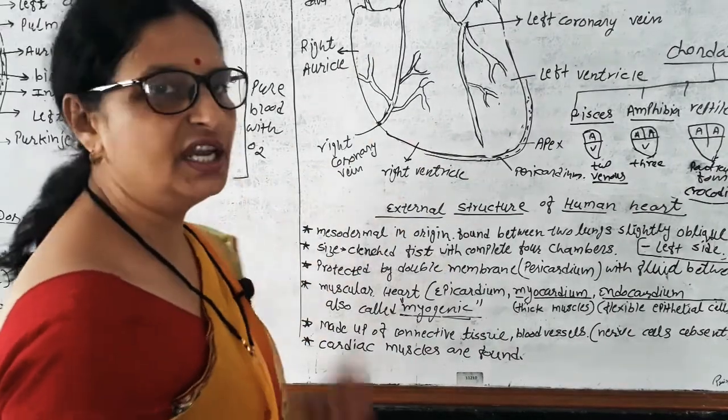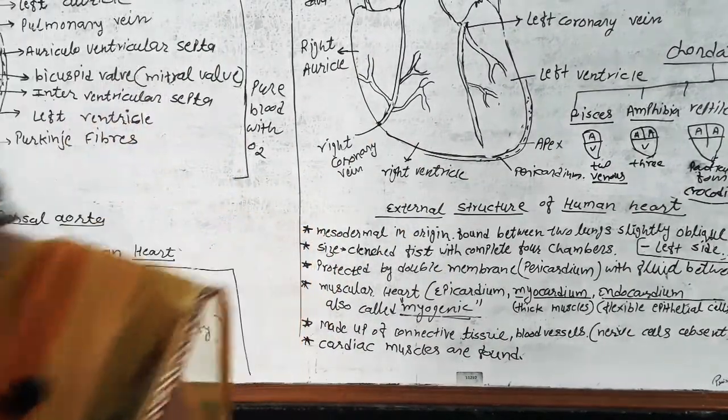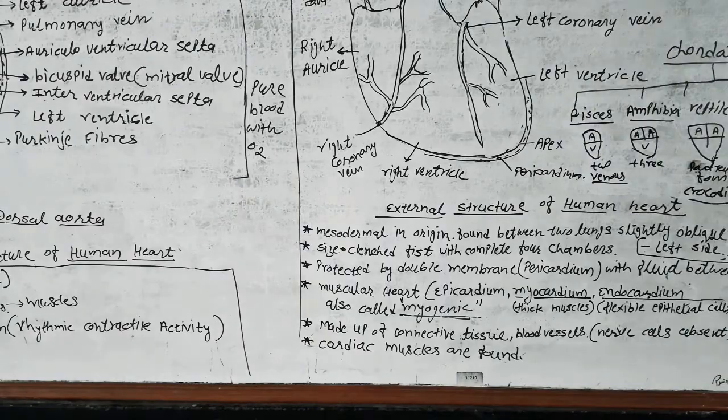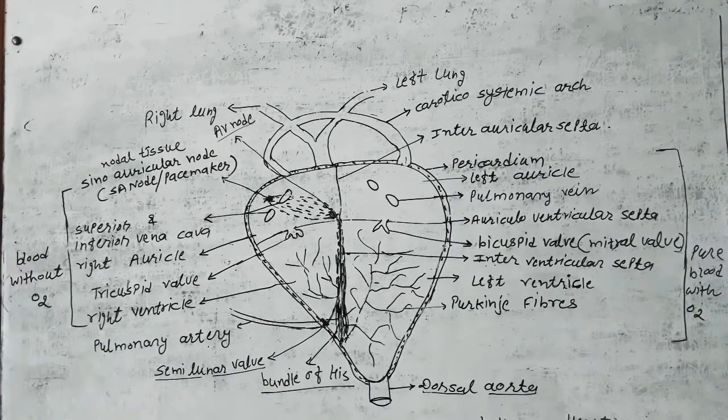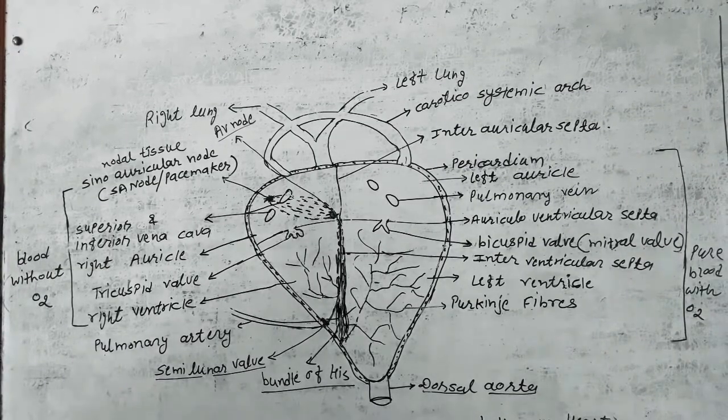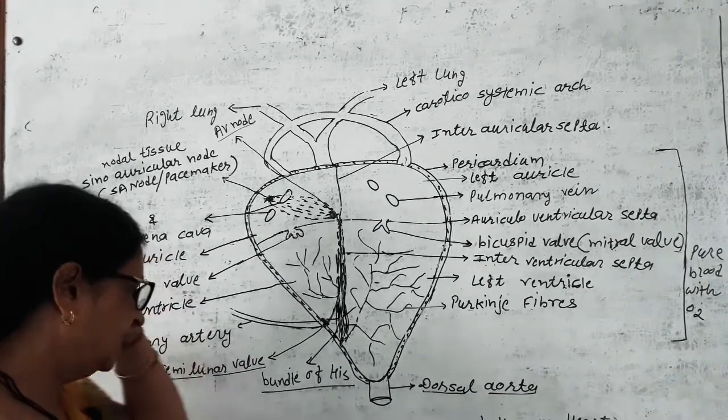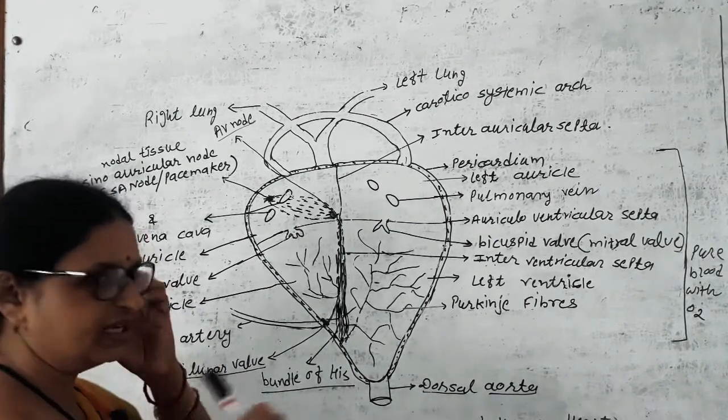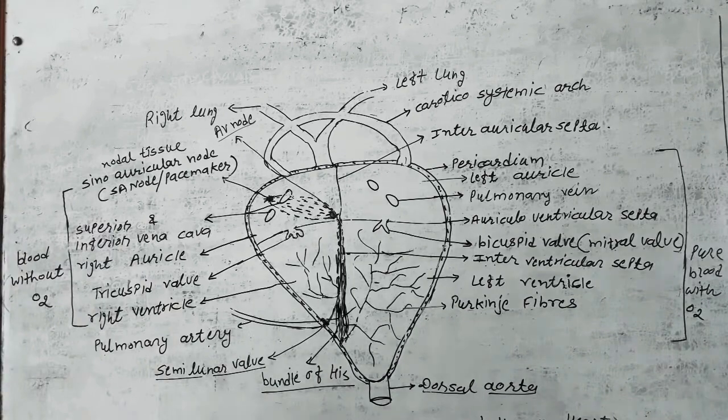Now, we see the internal structure of the human heart.